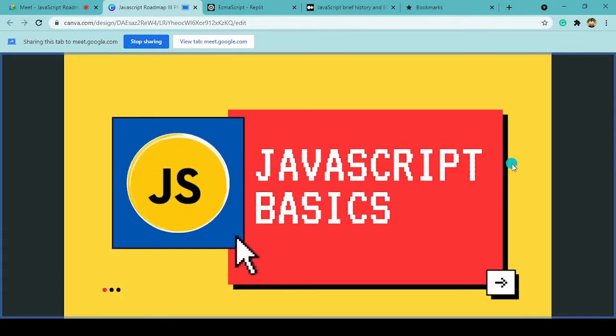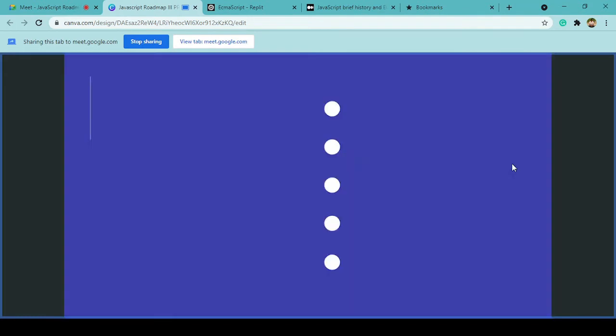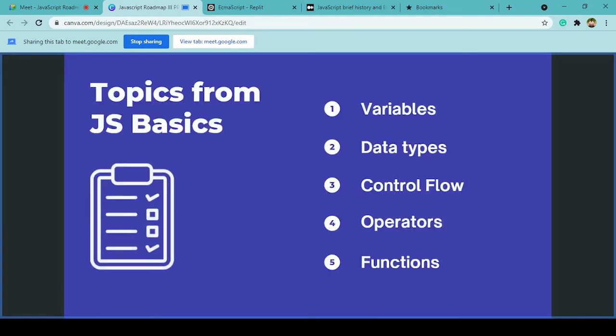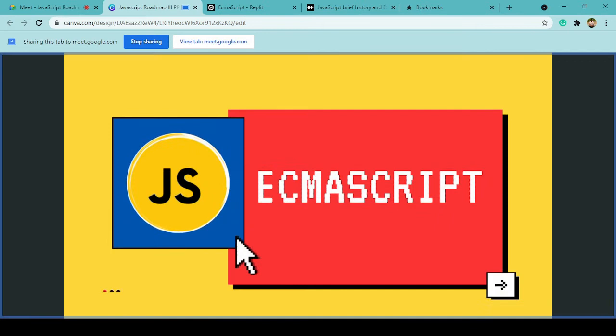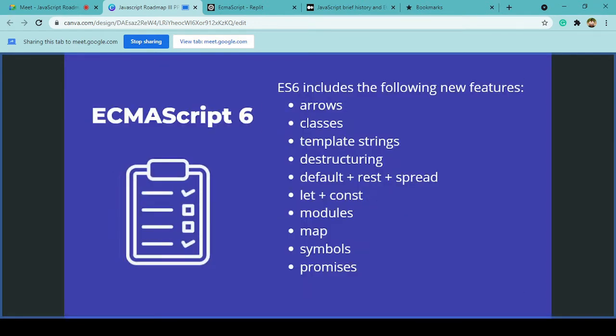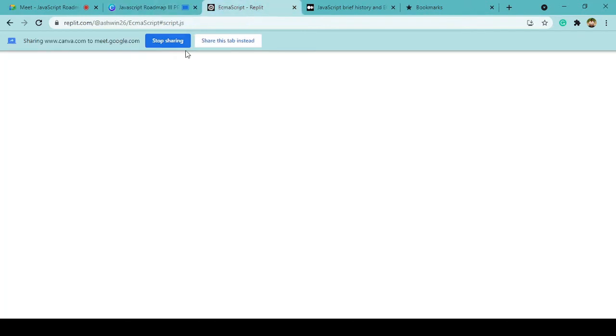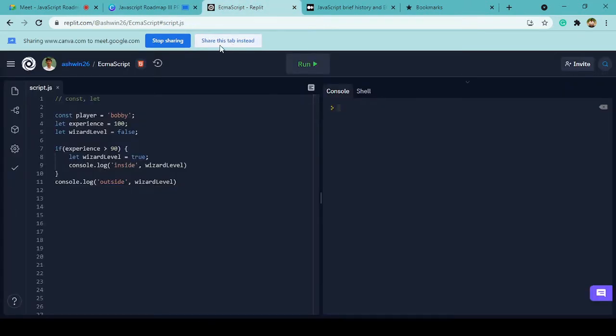Okay, so previously what we covered in JavaScript basics were variables, data types, control flow, operators and functions as well. Right now we are going to see the new important features that you can use in your projects, and you might even have encountered this kind of code in your projects whenever you are learning more about JavaScript. So let me show you each and every new feature one by one.